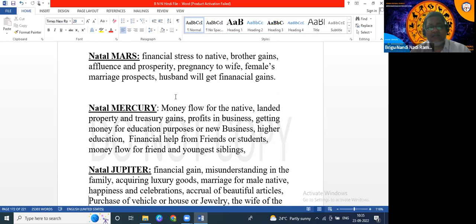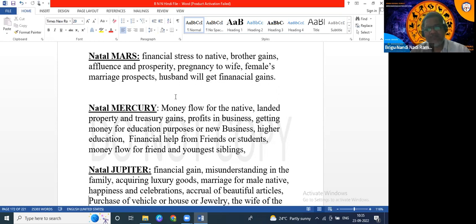So like this, the transit during which the native will get profits in business is Jupiter or Saturn. Which month? Whenever transit Venus aspects natal Mercury. This can also be vice versa. For example, transit Mercury can aspect natal Venus also. The same thing will take place. So like this, we have to predict in which particular month the native will get money in business and